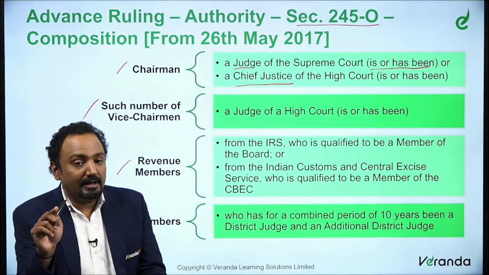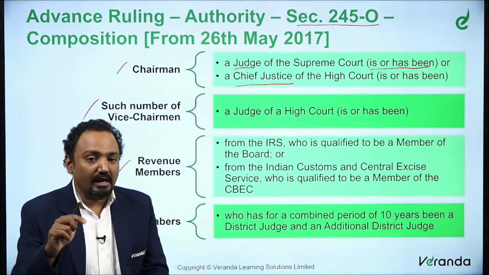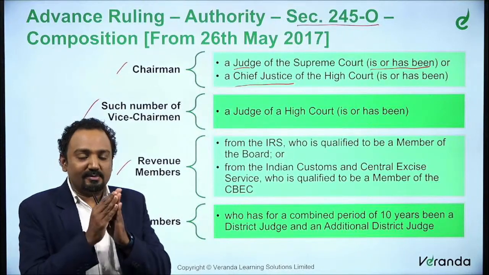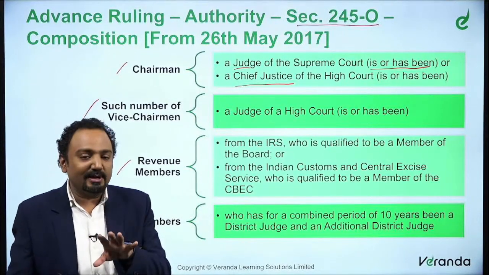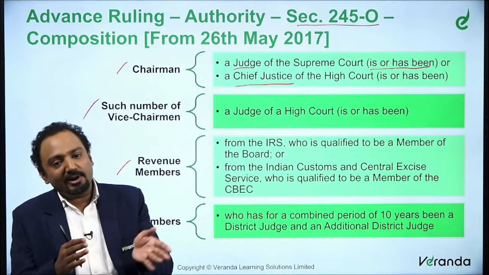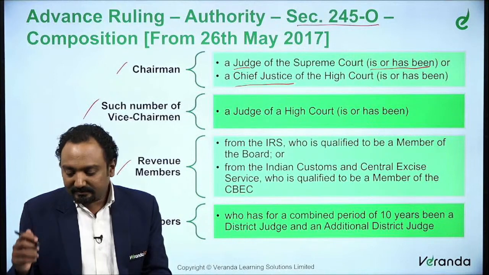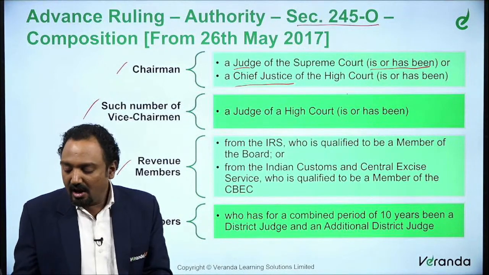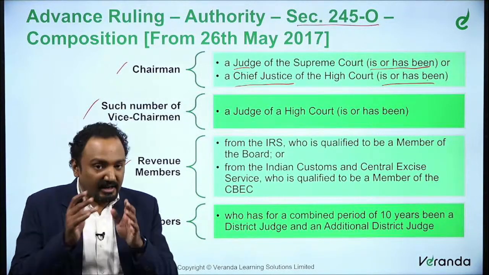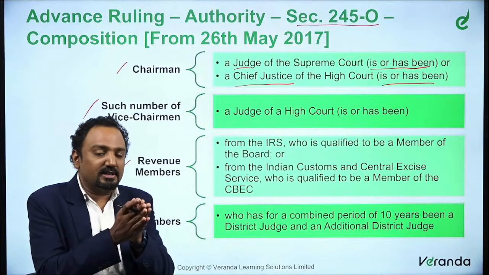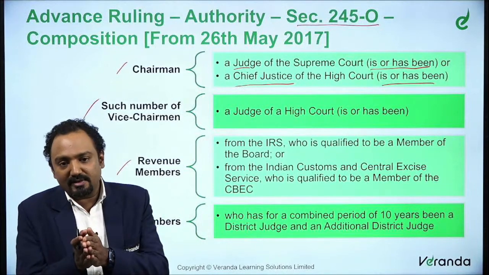Earlier we said a judge with 7 years experience as High Court judge can also be considered. That is no more applicable from 26 May 2017. Now please hold on. When I am saying what is applicable from 26 May 2017, we are going to talk about another revision which is applicable from 1st September 2021. So the Chief Justice of the High Court is or has been. That is also a change from what was there till 25th May to what is there from 26th May.